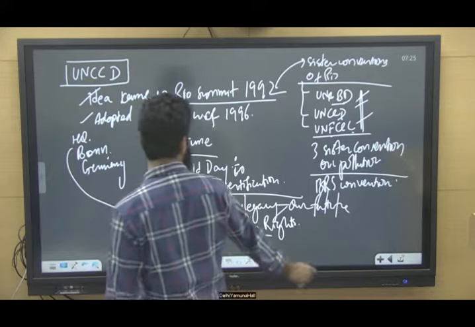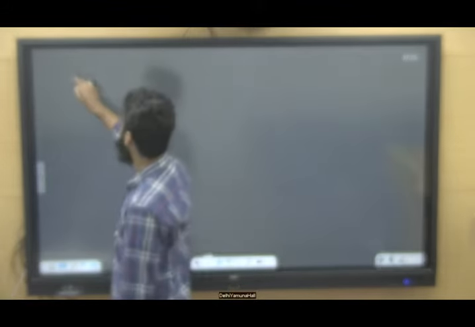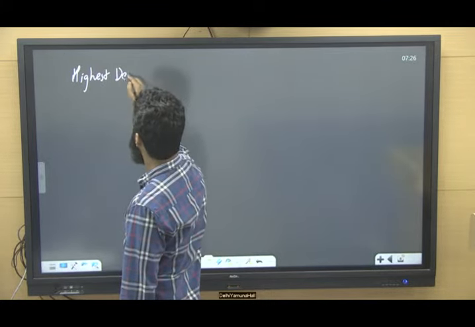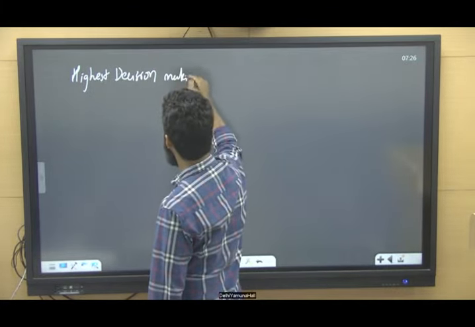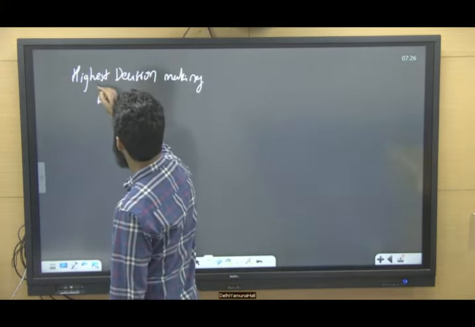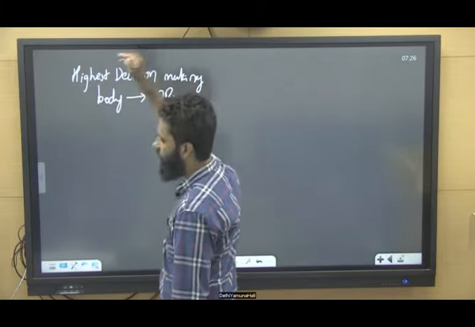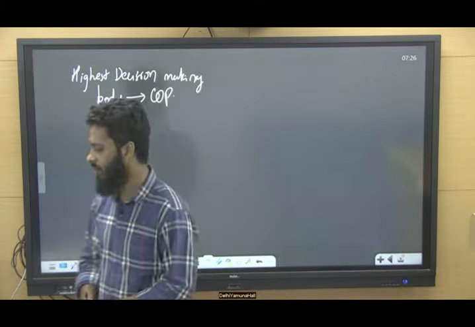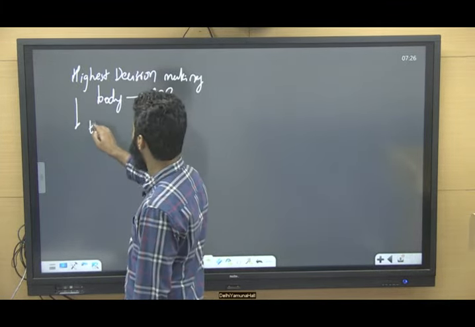The highest decision making body of this UNCCD is the Conference of Parties, COP. The Conference of Parties is the highest decision making body, and this conference takes place every 2 years.